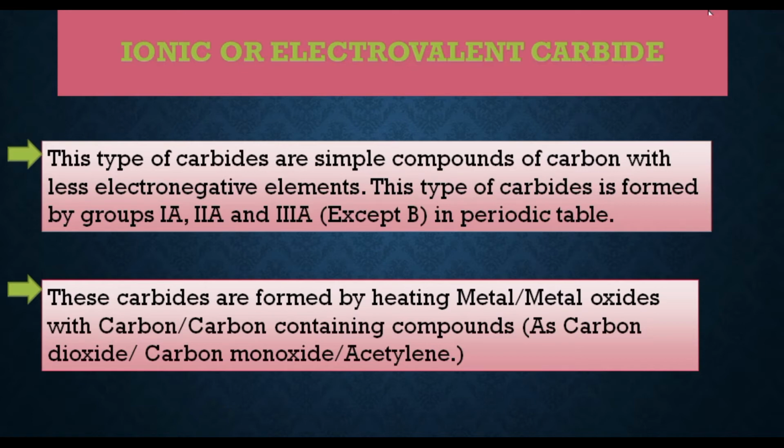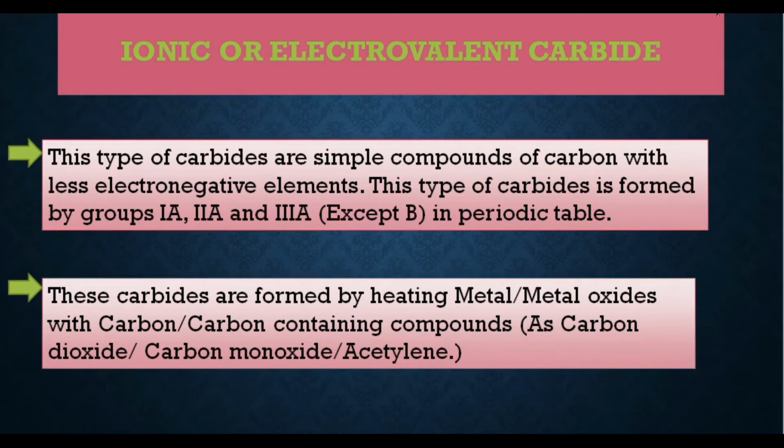And as we all know, these are metals, for example group 1A, group 2A except hydrogen, whereas 3A is semi-metallic or metalloid. So both the conditions that were discussed earlier in the previous slides are satisfied here. One is that carbides are compounds of carbon with less or equal electronegative elements, and the second one, carbides may be metallic or non-metallic.